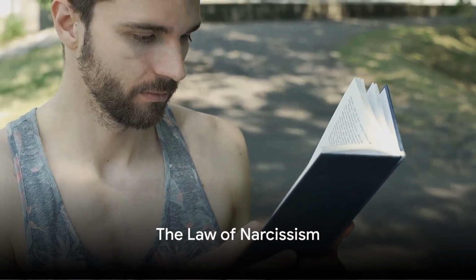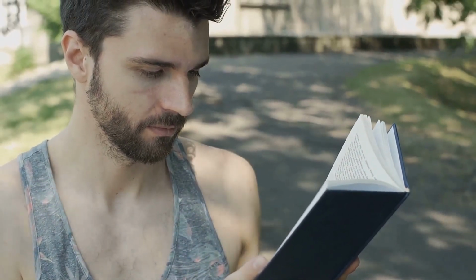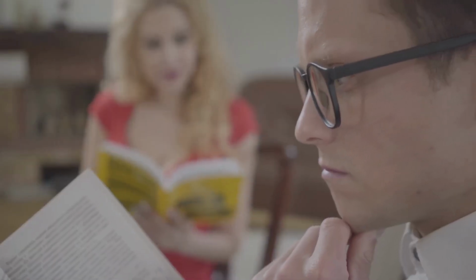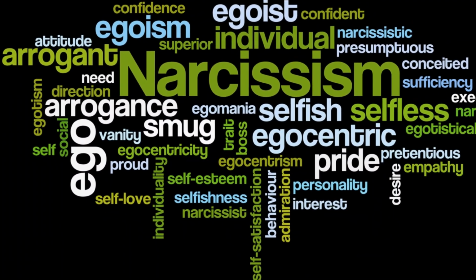Next, we explore the law of narcissism. According to Robert Greene, narcissism is a potent force that shapes human interactions. It's a trait that, to varying degrees, is present in all of us. Yet, when it begins to dominate our behaviors, it can lead to destructive patterns in our relationships and interactions. There are different types of narcissists that Greene identifies in his book. The first is the overt narcissist. This individual is the one we typically think of when we hear the term narcissist. They are often charismatic, charming, and confident, but their self-absorption can lead to a lack of empathy for others.